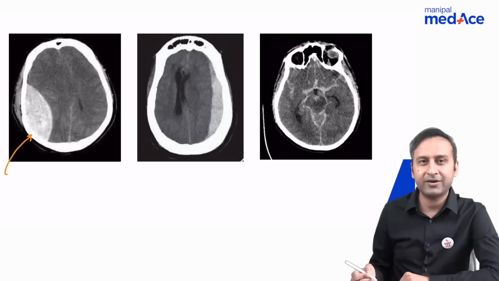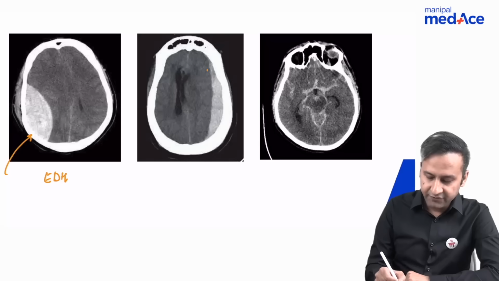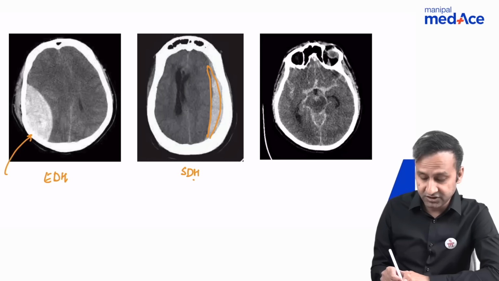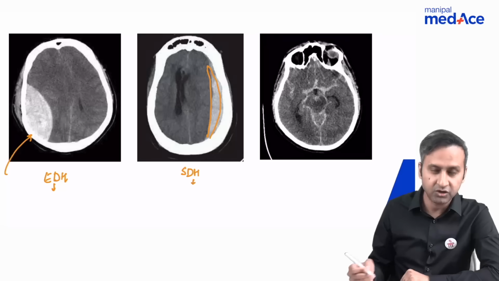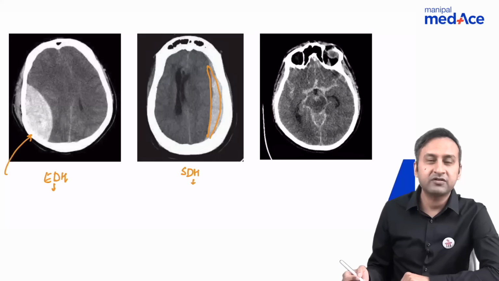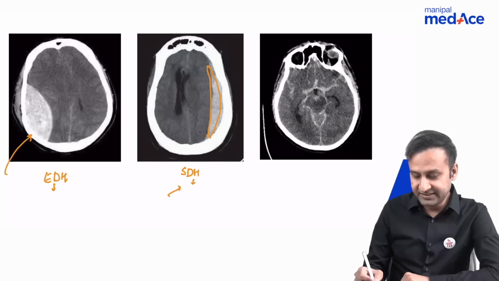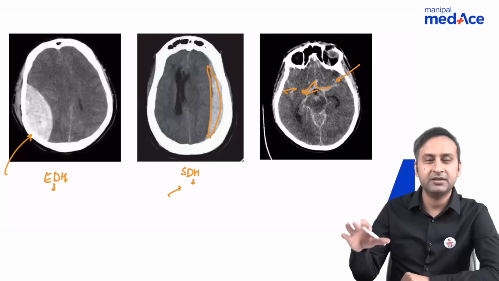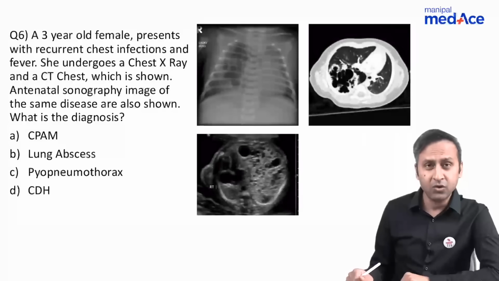We can see that there is a biconvex shaped hematoma. Now, this is more of a traumatic thing. It's an EDH. If you see an extraaxial crescentic shaped hematoma, that is an SDH, which occurs because of trivial trauma, because of rupture of the bridging cortical veins, while EDH occurs because of severe trauma, because of rupture of the middle meningeal artery, and it does not cross the sutures, while SDH can cross the sutures. This type of bleed where you find this star-shaped appearance or hyperdensity seen filling the cisterns and the sulcal spaces is seen in SAH.